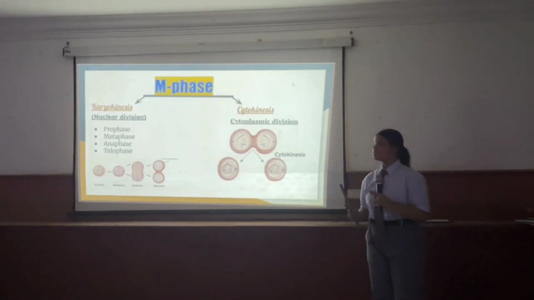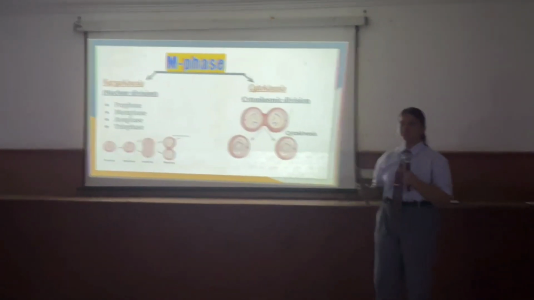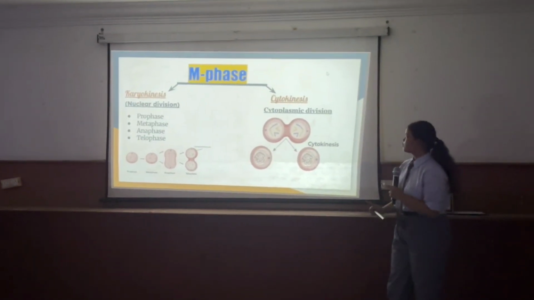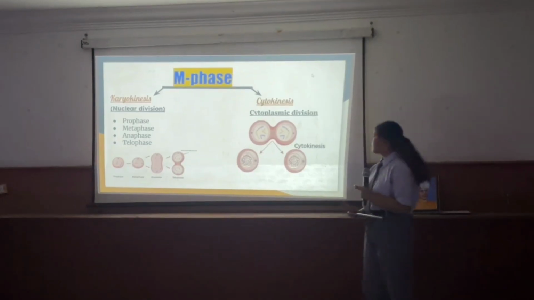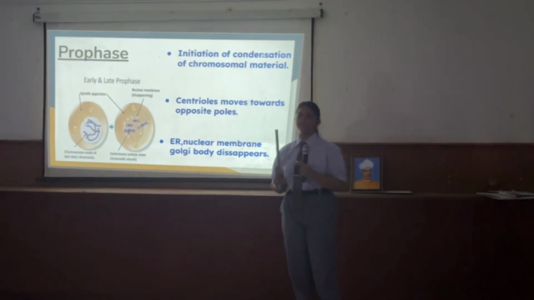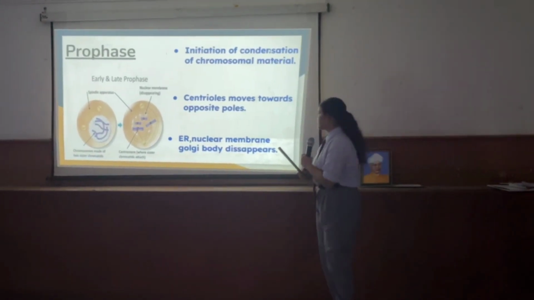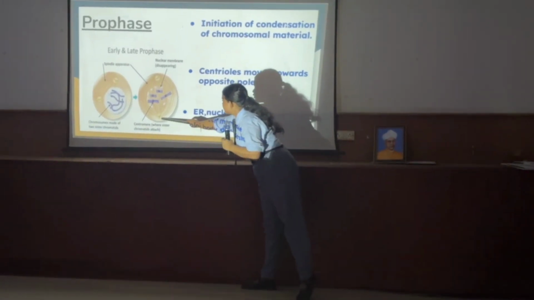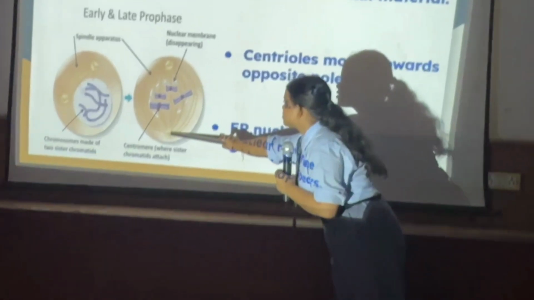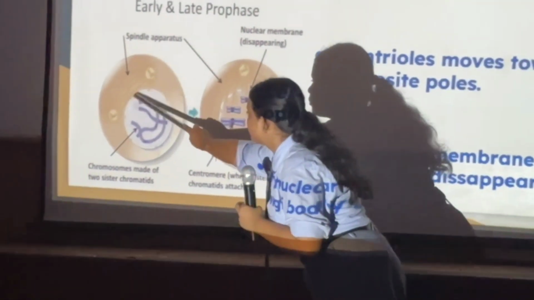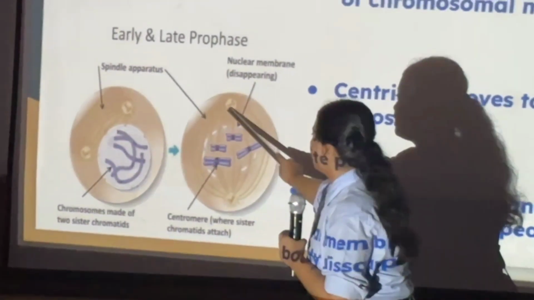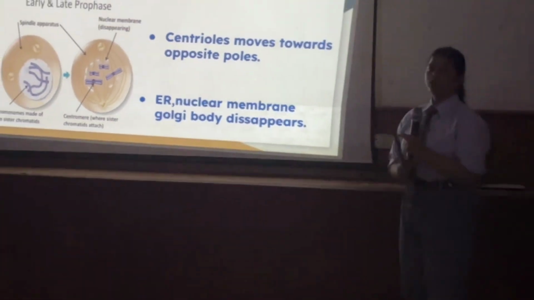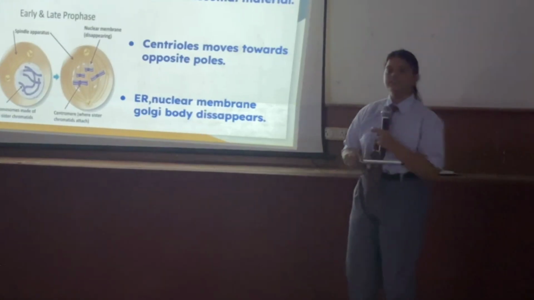What does the word karyo mean? It means nucleus, and cyto means cytoplasm. Karyokinesis is divided into 4 phases, that is prophase, metaphase, anaphase, and telophase. Prophase is just an initiation of the DNA condensation. Here, centrioles move towards opposite poles. You can see it was here from the beginning, and later on it moved to the opposite poles. And here the nuclear membrane and the Golgi body disappear.